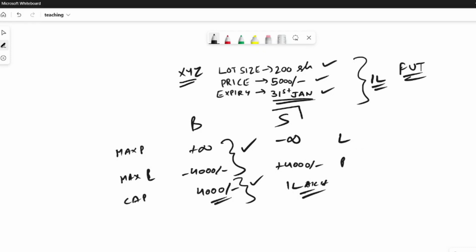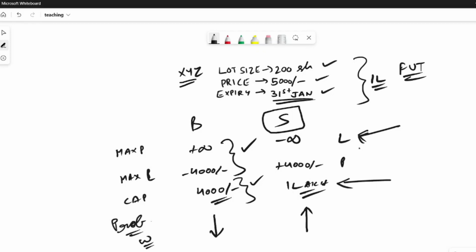Then why would someone enter into a contract as a seller where they can make unlimited profit and they have to pay a huge capital? The reason why they carry out such transactions is the probability of winning. An option buyer has a lower probability of winning compared to an option seller. Basically, the second statement we spoke about: an option buyer only has a 33.33% chance of winning, whereas the seller has a 66.66% chance of winning.